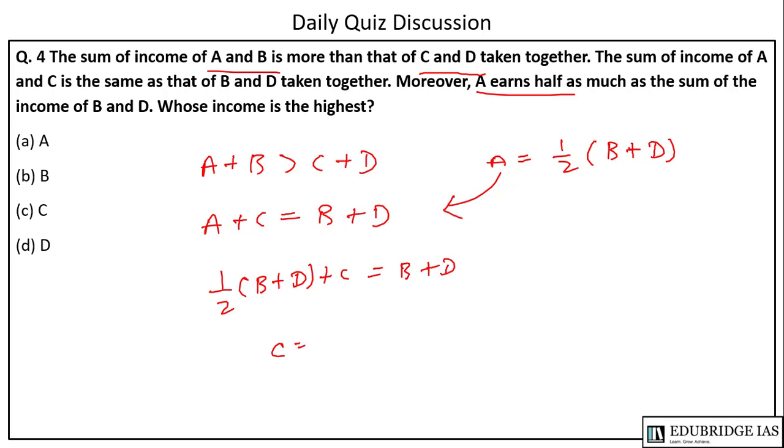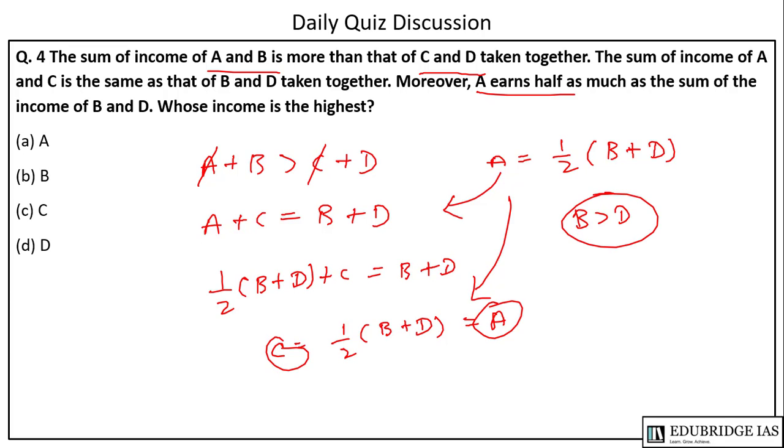So C will be 1 by 2 B plus D. So if these two, A and C, are equal, then B will be greater than D. So the highest income will be of B. So B is the answer.